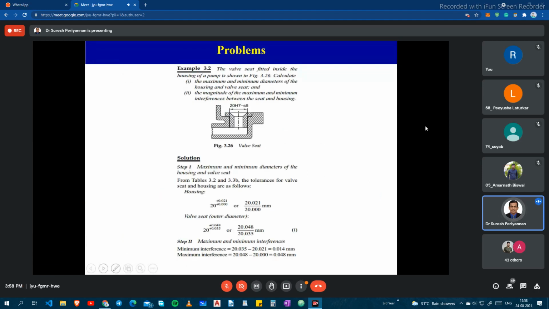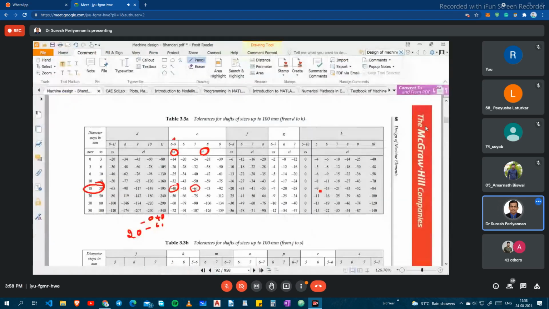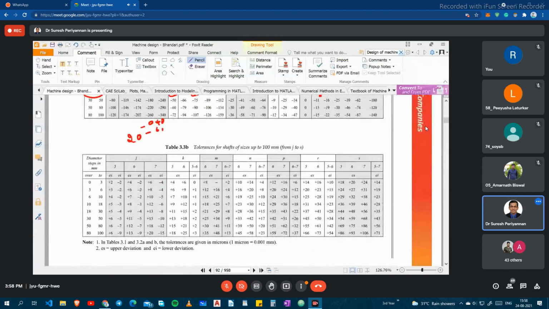This is also very simple. For 20 S6, they have given S6 also in the table. Just let me show you. See here, S6 is here. This is 20, S6 here 32. This is ES, the upper limit, and EI is the lower limit. They have given it here. Yeah, this one and this one. This is correct.